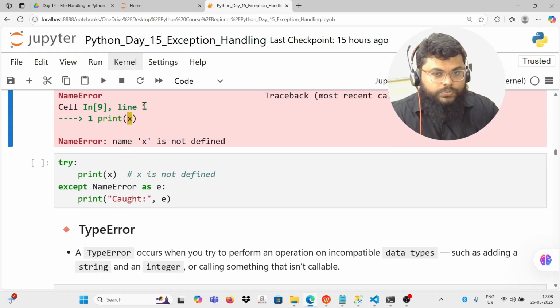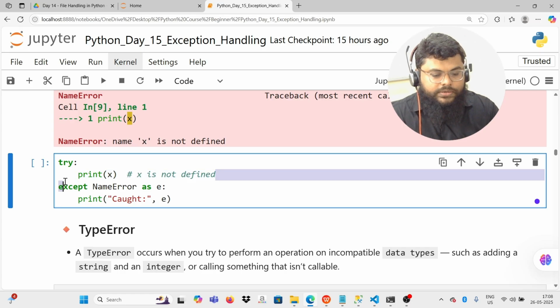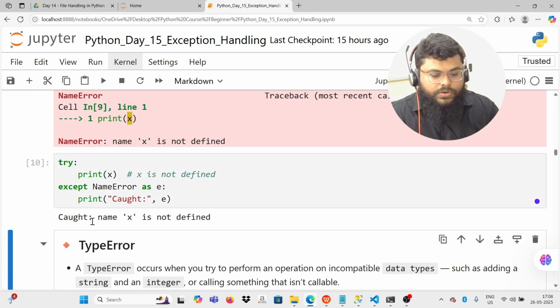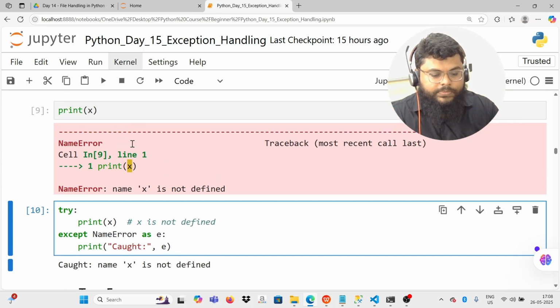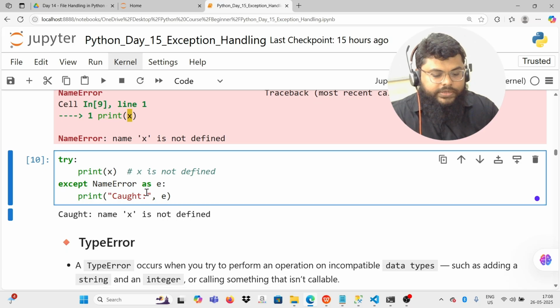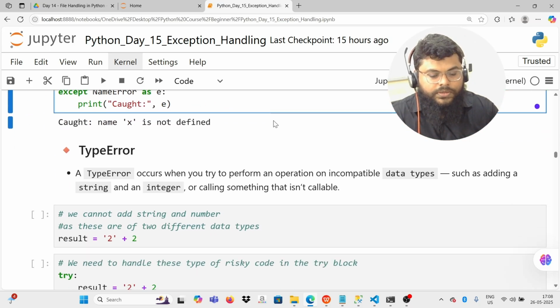So how do we handle those kinds of exceptions? I'll put this code in a try block, then catch that exception. Caught: name 'x' is not defined. So instead of the program crashing, we are exiting gracefully by providing a message to the user.